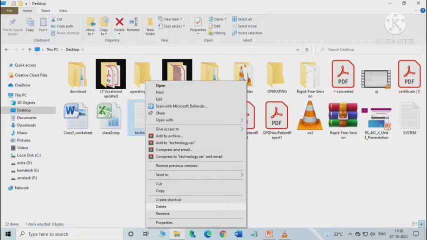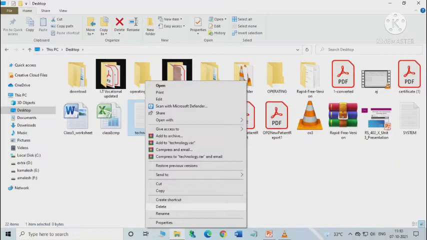If you right click, select the delete option from this shortcut menu. Here in the shortcut menu, all the options are available. So select the delete option from the shortcut menu here. Here is the delete option. So if you click on delete, then the file or folder will be deleted. Okay, so at first select the file or folder that you want to delete and press the delete key, or right click on the file or folder and select the delete option from the shortcut menu. Anything you can do. Okay, got it?